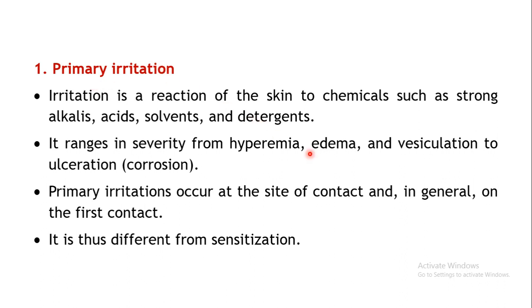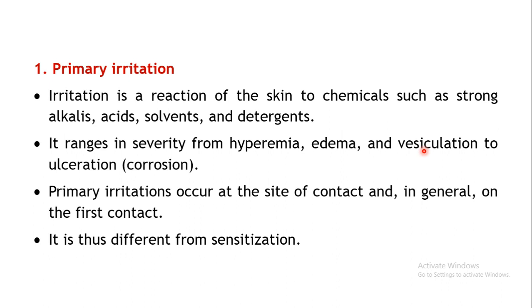So the symptoms which may be produced, it may be hyperemia. Okay, a wide variety of symptoms may be produced, from mild to severe. Say a simple hyperemia, that is increase in the blood flow to that particular area may take place, so that redness will be seen. Or edema, because of the vasodilatation, the blood flow will increase over there, blood may ooze out of the blood vessels, and the swelling may be produced in that particular region.